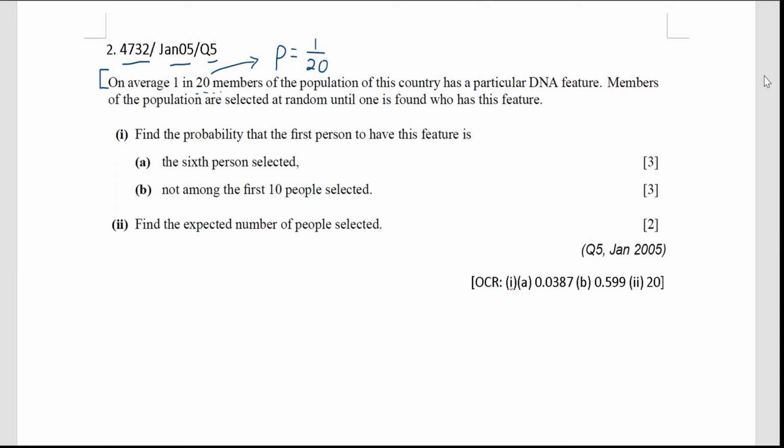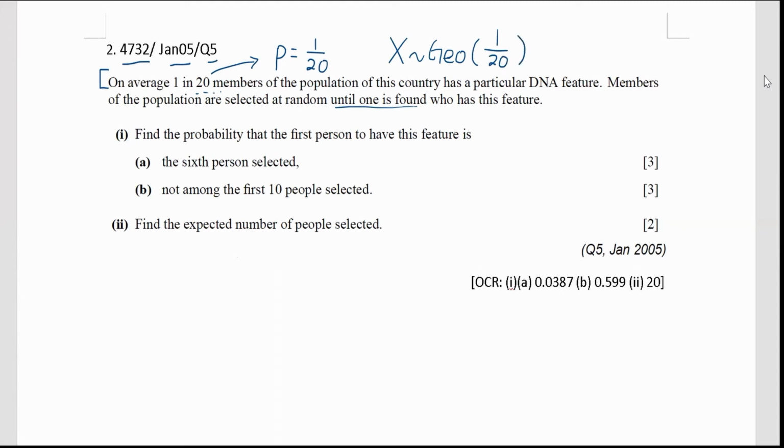Then members of the population are selected at random until one is found who has this feature. See that? Up to and including the first who has this feature. So when you have a question like this, we know it's going to be a geometric distribution, right? For this particular DNA feature. And the probability is constant, 1 over 20. Okay?